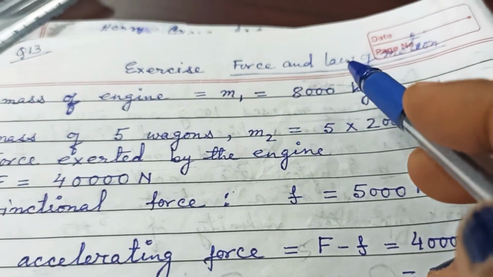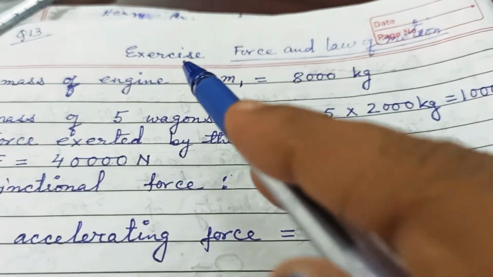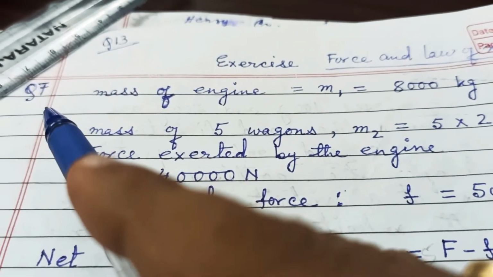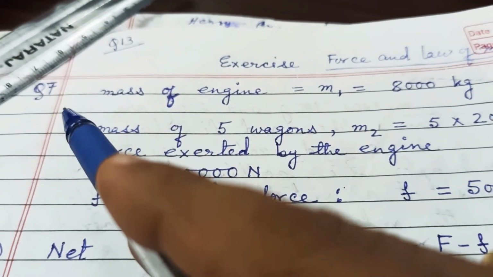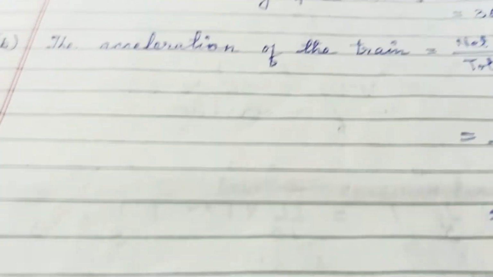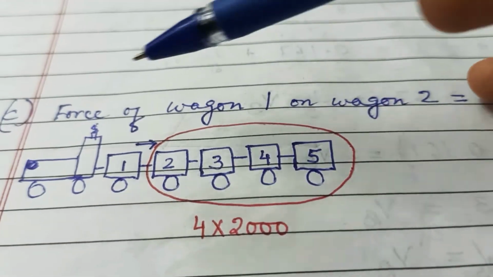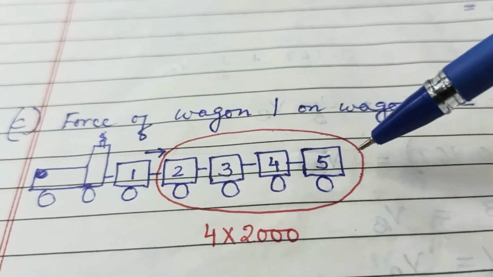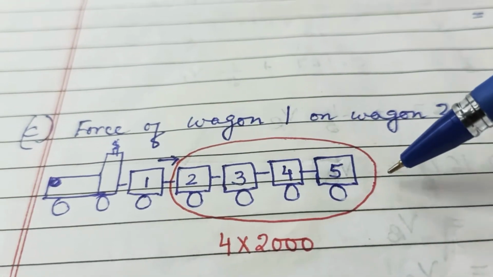Students, force and laws of motion chapter. From the exercise we will take question number 7. This question is very important. According to this question, one engine is there and 5 wagons are attached to that, like this.